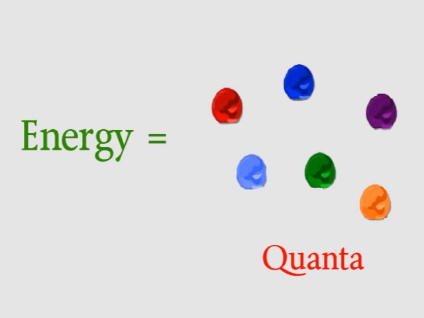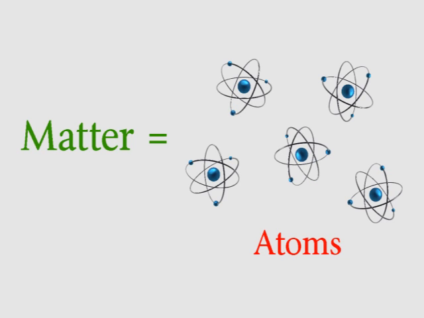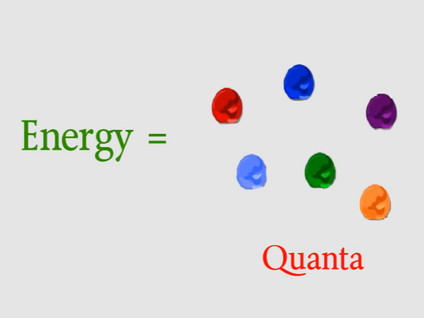The idea that energy can only come in tiny packets is kind of like the idea that matter comes in tiny amounts, which we know are atoms. You can think of a quantum as being like an atom of energy, and just as you can't have a piece of copper smaller than one atom, you can't have a piece of energy smaller than a quantum.